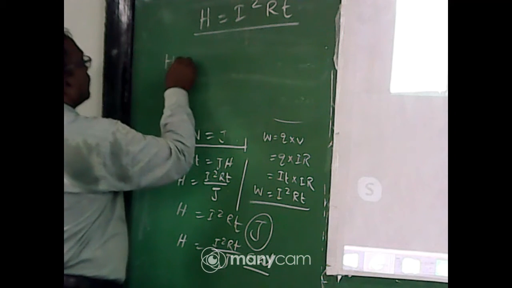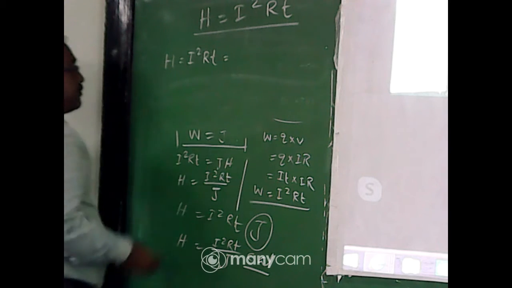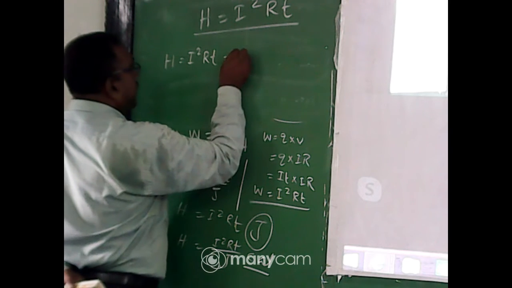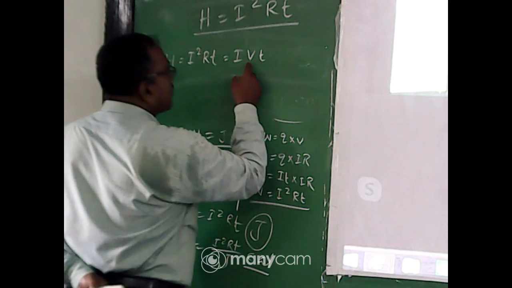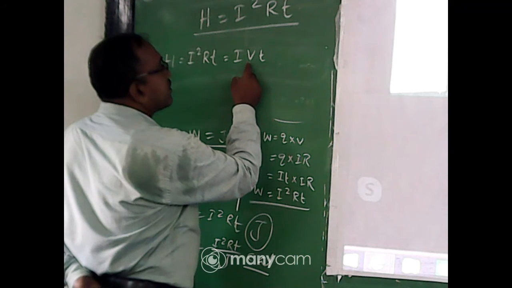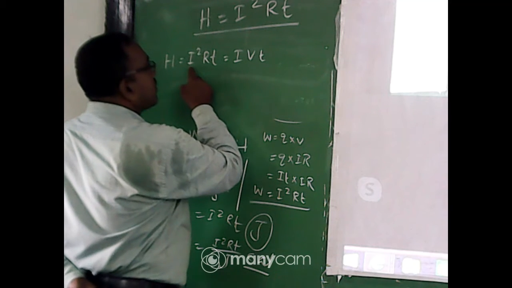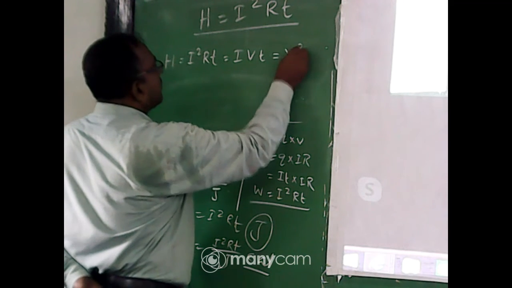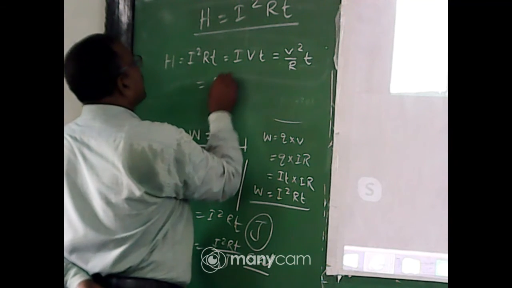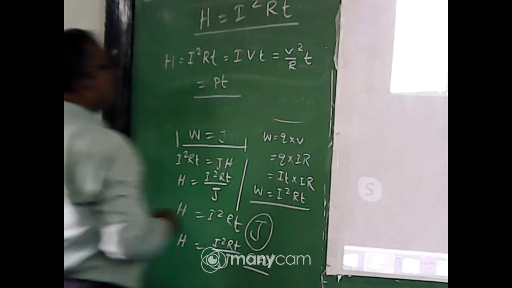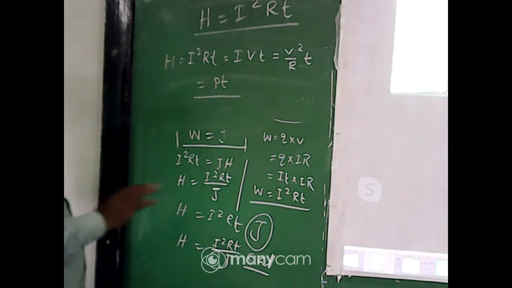H equal to I square R T equal to I into R means V, so I into V into T. Or I means V by R, so V square by R into T. That means P into T. So many formulas are there, but those are correlated.